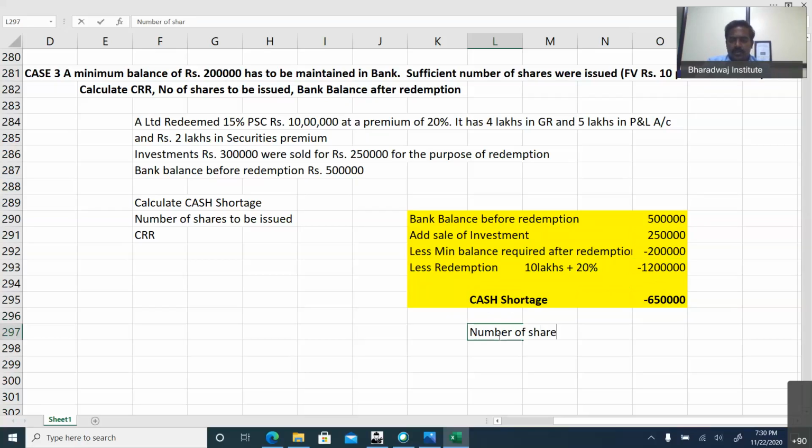Number of shares to be issued will be 6,50,000 divided by 10 or 12.5? See, there we have taken 10 because it was based on CRR. This is based on the cash shortage. See, you want 6,50,000. Per share, how much cash will you collect? 12.5.